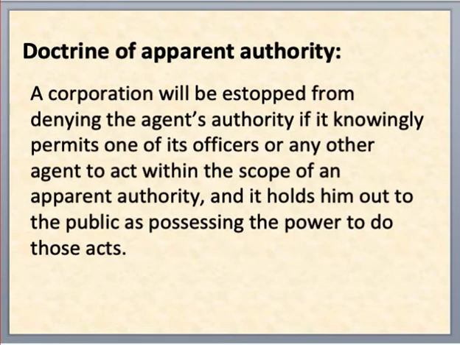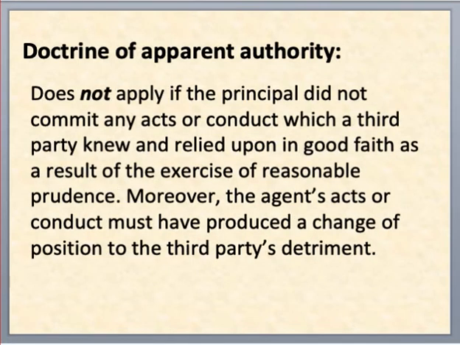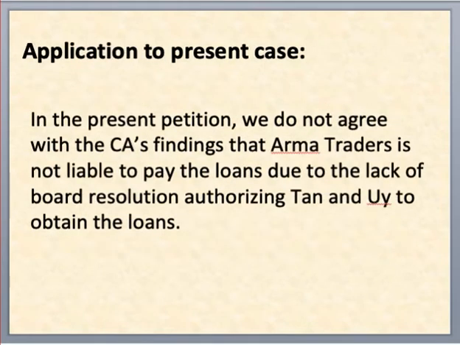The Doctrine of Apparent Authority does not apply if the principal did not commit any acts or conduct which a third party knew and relied upon in good faith as a result of the exercise of reasonable prudence. Moreover, the agent's acts or conduct must have produced a change of position to the third party's detriment. In the present petition, we do not agree with the CA's findings that Arma Traders is not liable to pay the loans due to the lack of board resolution authorizing Tan and Yu to obtain the loans.